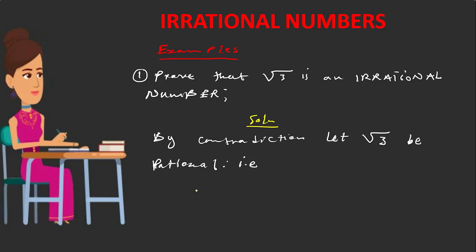So you're going to get square root 3 is equal to p over q. This is the first statement that you need to make.